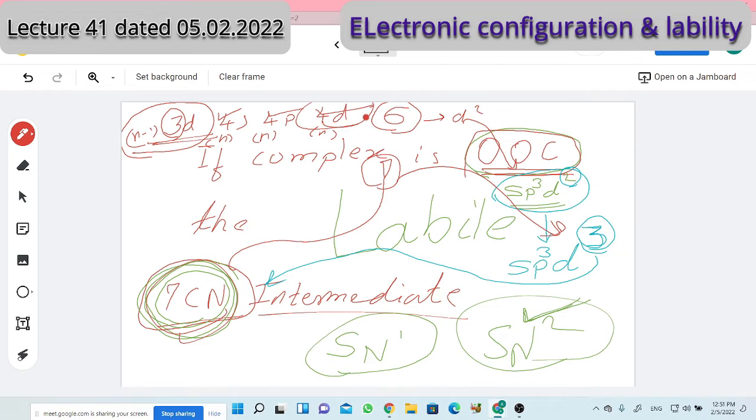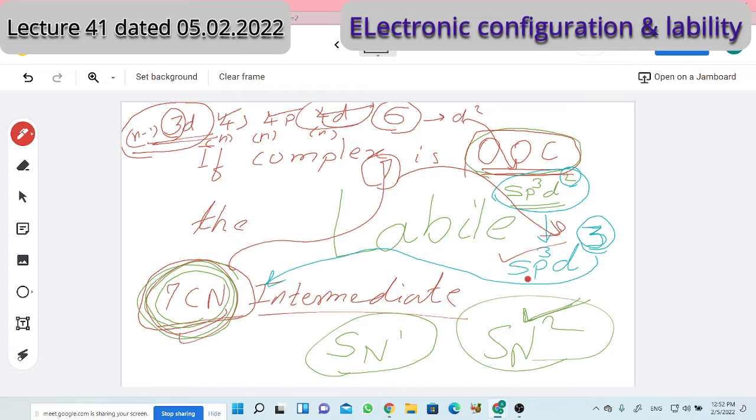For intermediate formation, 3 are used. If more are needed, those are also available, but they are not needed now. Only a 7 coordinate intermediate is enough, and therefore sp3d3 is readily possible there.